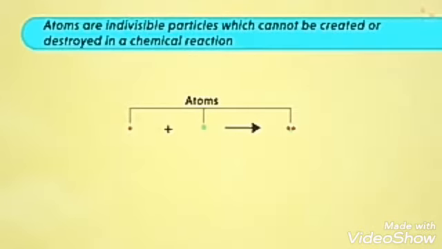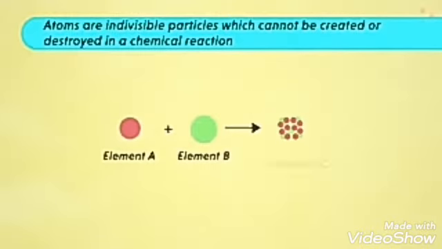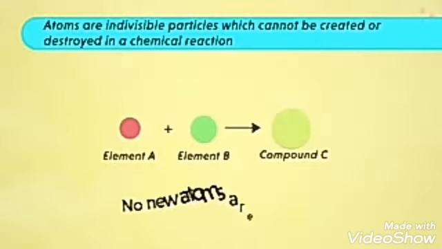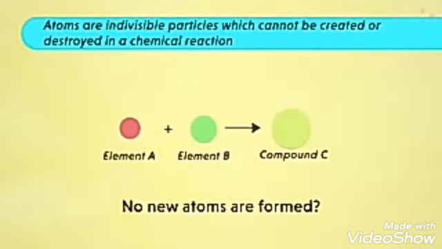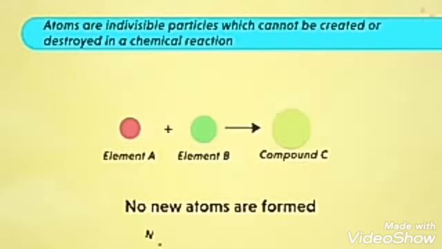So the first postulate was very easy to understand. The second postulate was that atoms are indivisible particles which cannot be created or destroyed in a chemical reaction. Now what do we mean by this? Yes, it means that atoms are like the fundamental units. Dividing them further is not possible. Also, in a chemical reaction, atoms may combine together to form new units. However, no new atoms can be created and existing ones cannot be destroyed. So in this case, the atoms of element A and B are just combining to form compound C. So can we say that no new atoms are formed in this case? Yes, and similarly, no atom is destroyed.